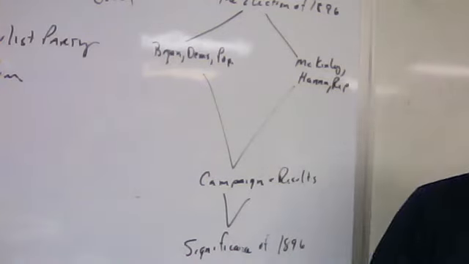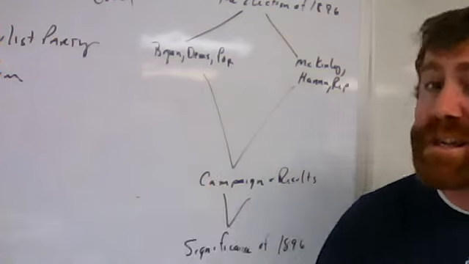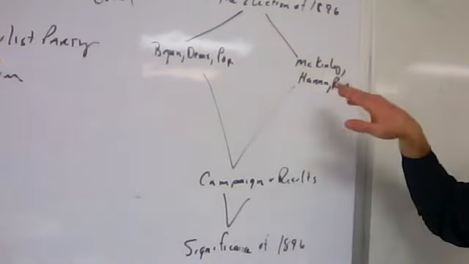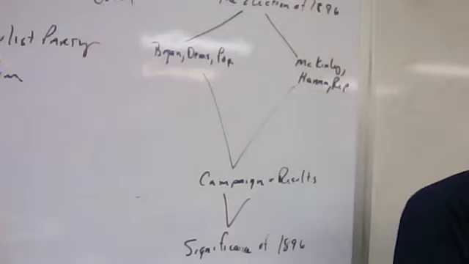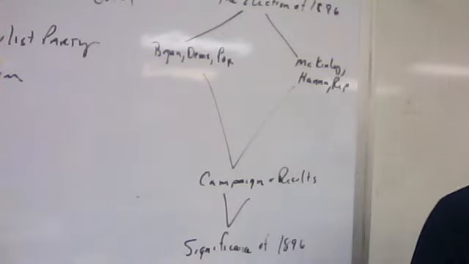He's also considered a friend of labor, and embarrassingly enough, he has a voting record that is more friendly to silver than it is to gold. However, Mark Hanna, who's going to become the chairman of the Republican Party, who made his fortune in business, was a financial power behind McKinley's campaign, the financial power behind McKinley's nomination, for that matter.